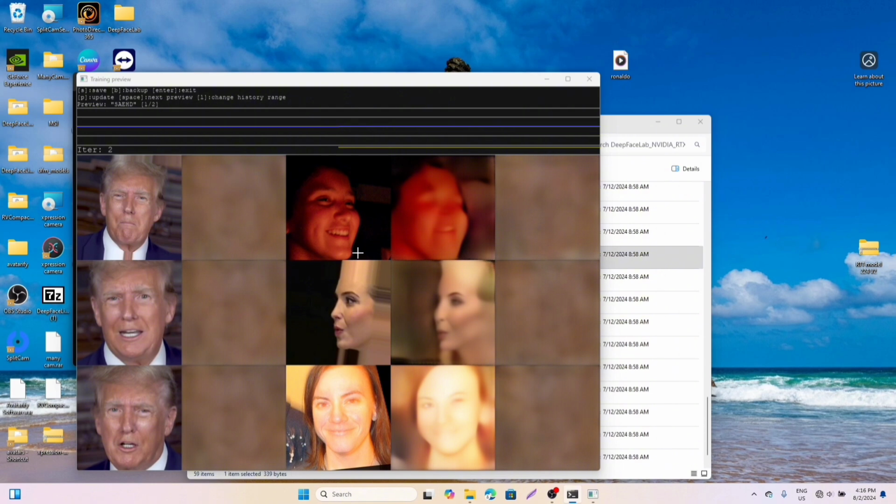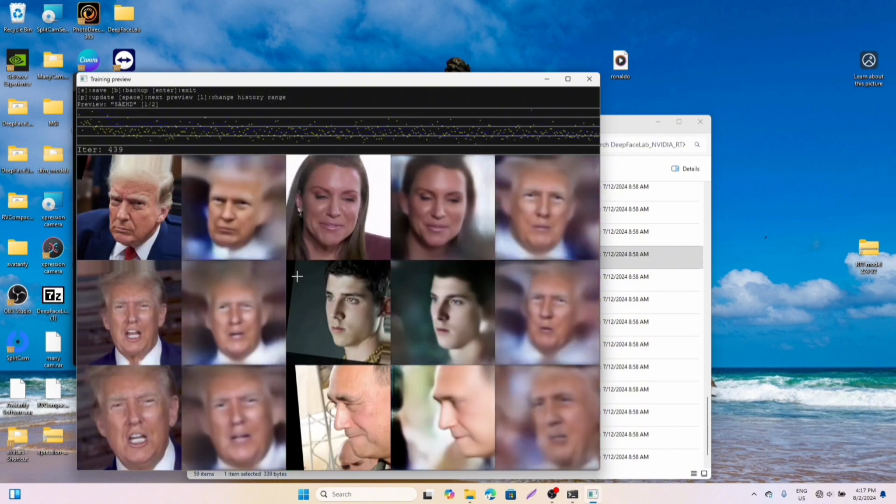You should find a way to get a fan or something, keep it close to your laptop so that it's not overheating, because this is draining much energy. Let me check out some other pictures to show you if it's actually learning well. You can do that by just clicking on it and clicking P. Alright, let's check this out.